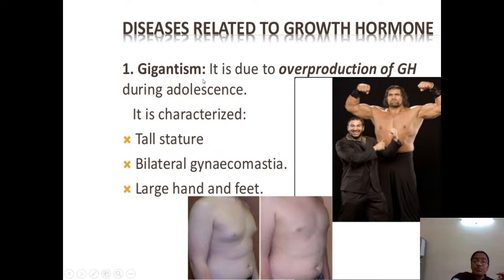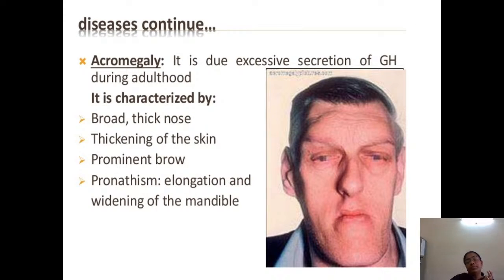The characteristic features of a gigantic person are tall stature, bilateral gynecomastia, which means the breasts look like those of females, and large hands and feet. So overproduction of the growth hormone leads to a condition called gigantism. The person grows abnormally tall.